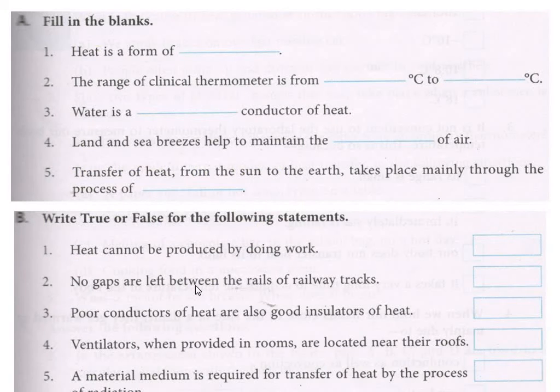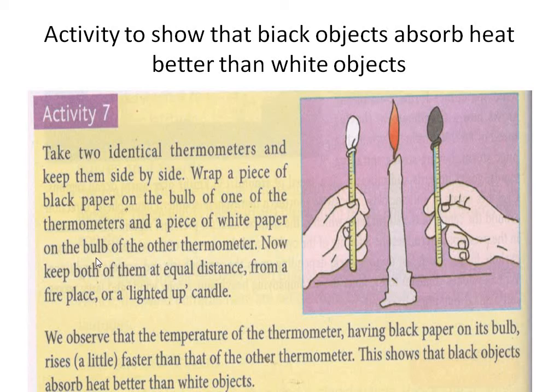Now keep both of them at equal distance from a fireplace or a lighted up candle. लाइटेड अप कैंडल के अगल बगल में इसको इक्वल डिस्टेंस में लगाना है. Whenever you draw diagrams, you have to draw this diagram along with this activity. When you draw the diagram, keep in mind that the distance from the flame to the white colored wrapped thermometer and the distance from the flame to the black colored wrapped thermometer should both be equal.